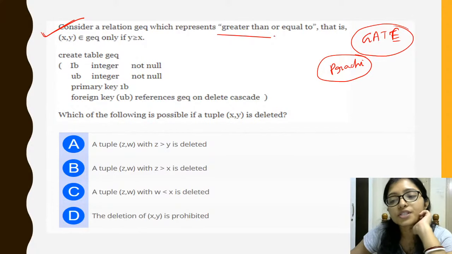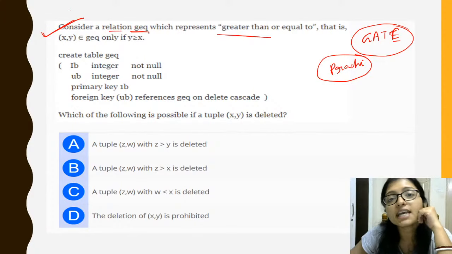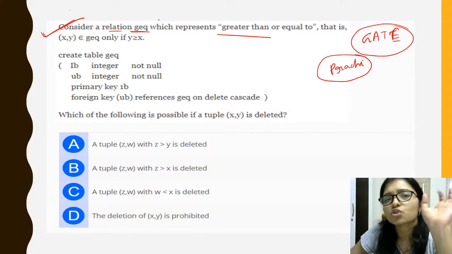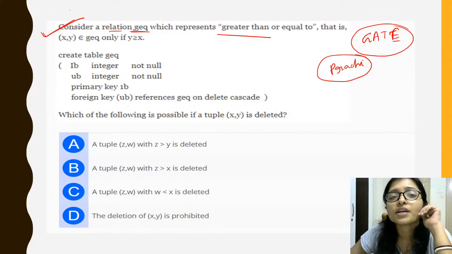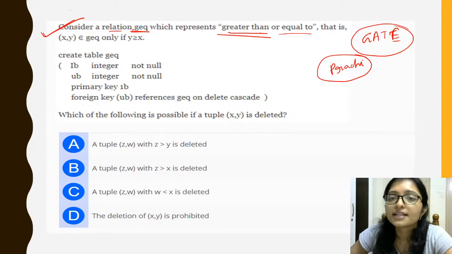Try to understand that here it is telling: consider a relation GEQ, which is just a name for the relation. GEQ means greater or equal to. It is given that greater than or equal to is the relation.